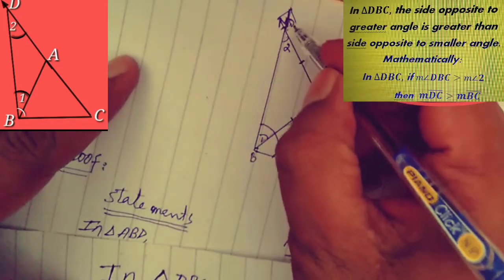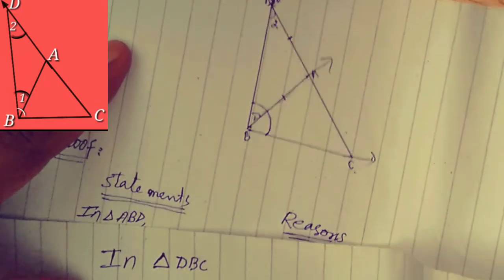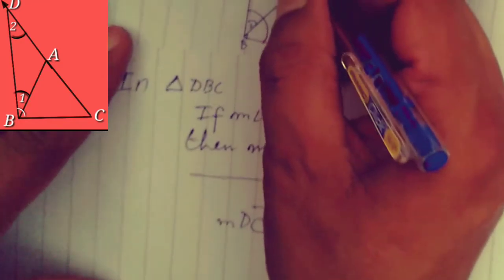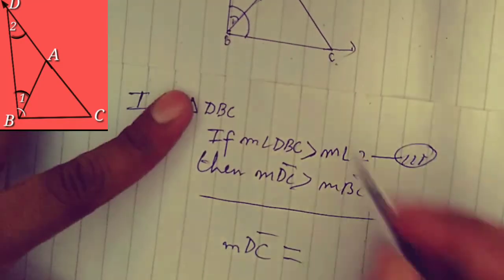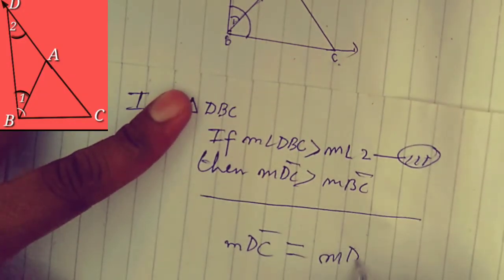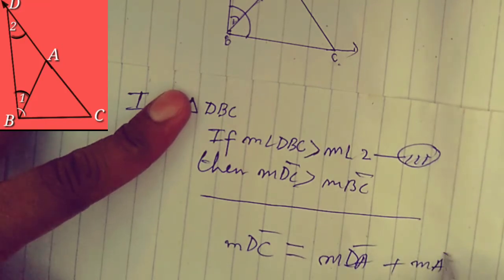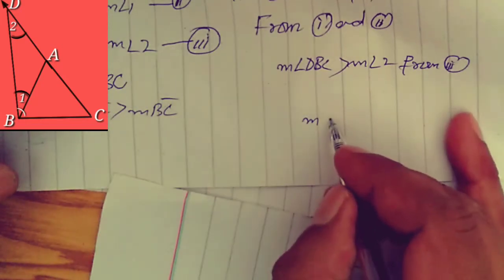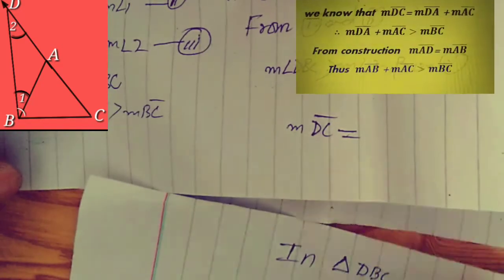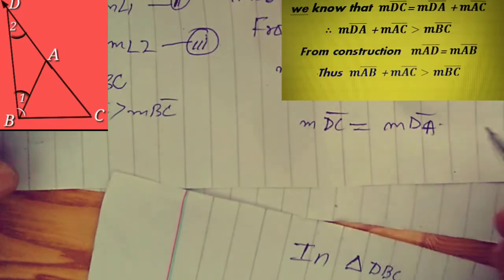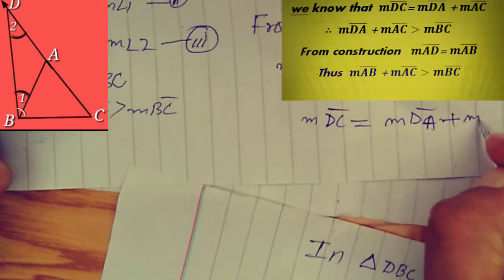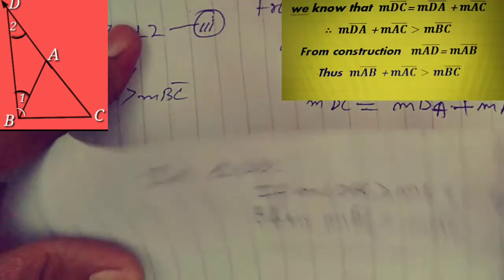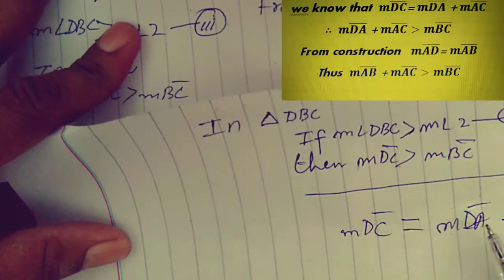We know that side DC is equal to DA plus AC, so we can write measure DC is equal to measure DA plus AC.